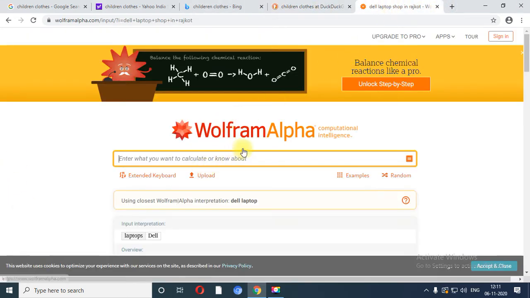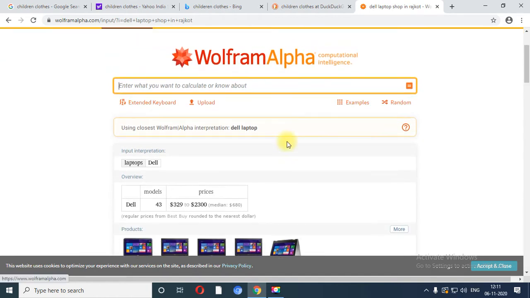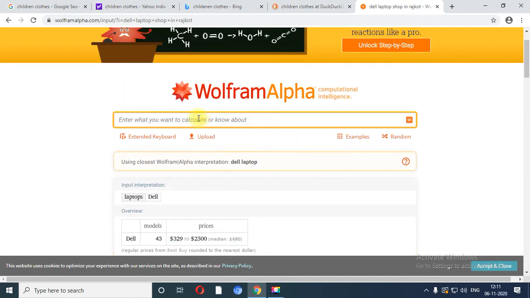Next is called Wolfram Alpha. Generally, this particular search engine is used by mathematicians or statistical persons because it gives you calculations, right? You can see over here, these all are technical terms based on mathematics, right? So Wolfram Alpha is nothing but it returns you the result based on the statistical output.